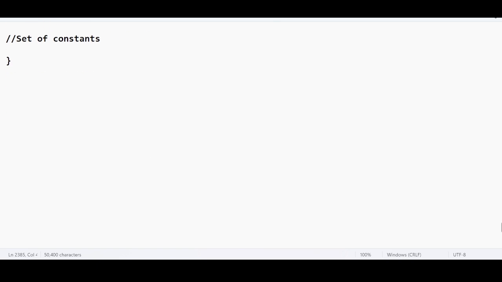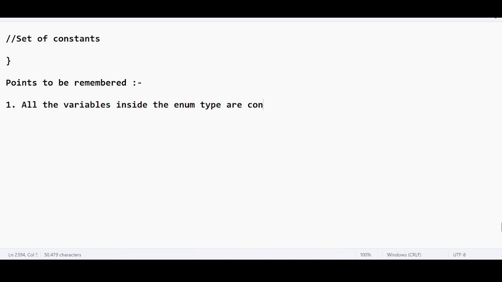Points to be remembered. We need to understand a few points about the enum class. All the variables inside the enum type are constant variables, and they are public static final by default. Okay, the compiler will add these things.